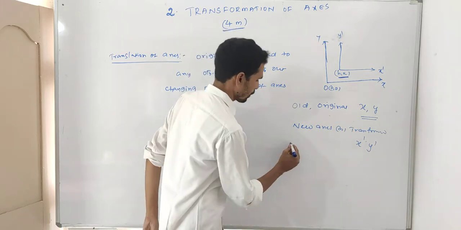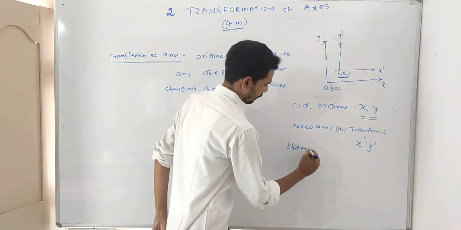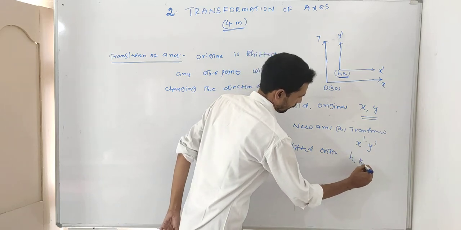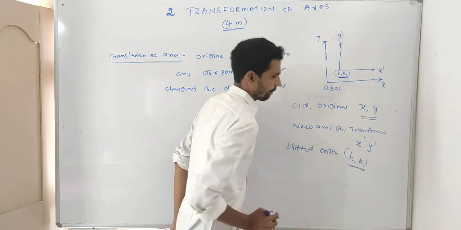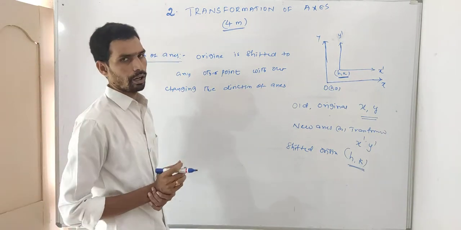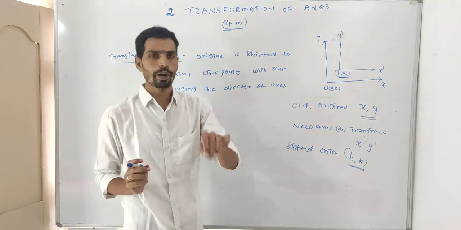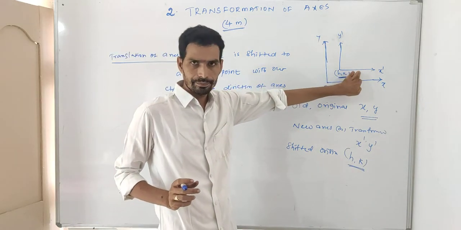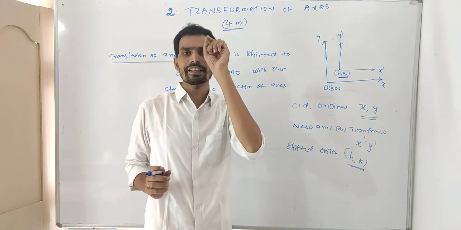What is the shifted origin? Shifted origin is h, k. Once again I will repeat. What is the definition of translation of axis? The origin is shifted to any other point. The old origin 0, 0 can be shifted to h, k without changing the direction of axis.